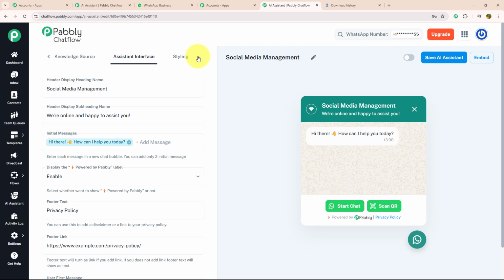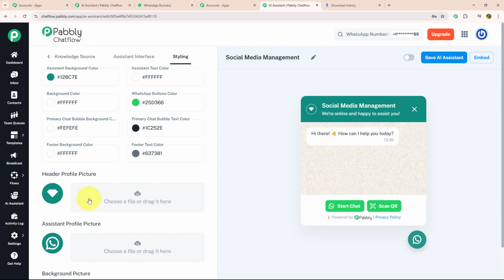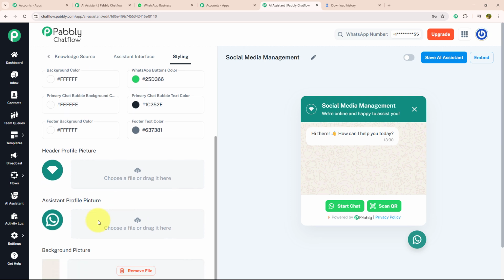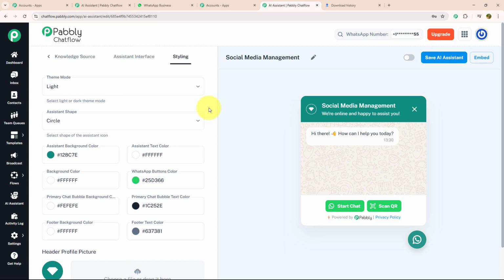After assistant interface, you can select the style like the theme mode, assistant shape, background color, text, WhatsApp button color, assistant profile picture, background picture and everything. I will keep it as it is. Now as I am done setting up my AI chatbot, onto my last step, don't forget to activate your flow and save your AI assistant. As you can see, I got a message that AI assistant saved successfully. That means it is ready to work in real time.